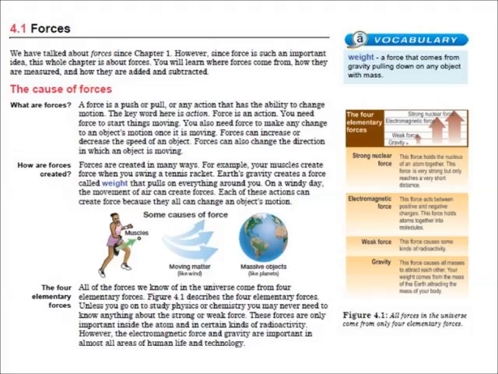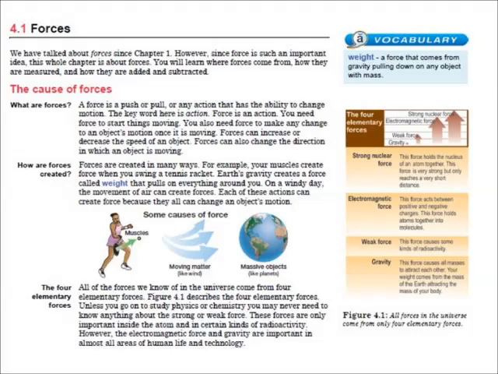Forces. We have talked about forces since Chapter 1. However, since force is such an important idea, this whole chapter is about forces. You will learn where forces come from, how they are measured, and how they are added and subtracted. A force is a push or a pull or any action that has the ability to change motion. The key word here is action. Force is an action.